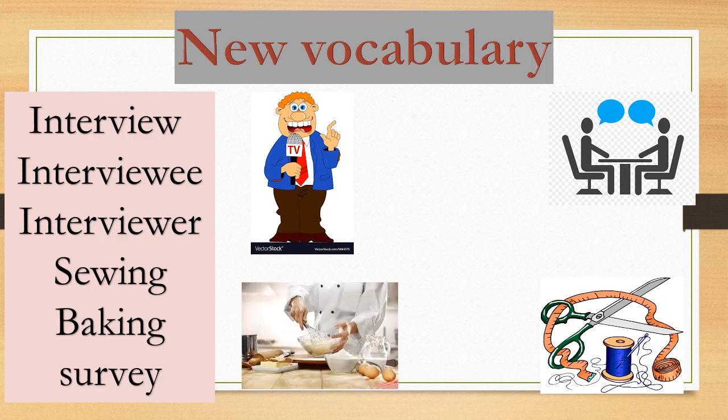Here, what do you think this man is doing? Yes, maybe he is making a cake, cupcakes, some sweets, biscuits. So that's why we say this man is baking. Baking means making a cake or cupcakes or something like that.